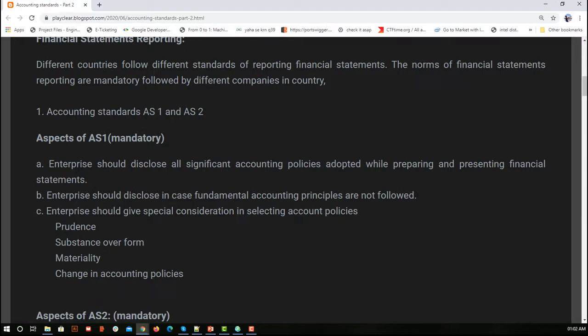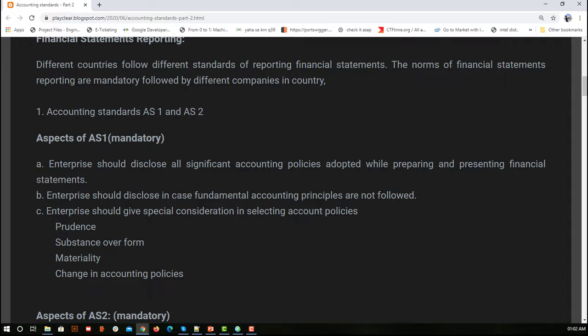So there is a possibility that you don't follow the accounting standards, but still it is accepted. Why? Because you have the proper reasoning for that. So whichever is followed, whichever is not followed, here we say that everything should be disclosed. And we use some other concepts while choosing a policy, which one to go for, which one not to go for. So some of those concepts which are given special consideration, those should be disclosed as well.